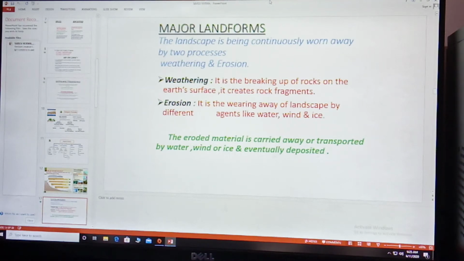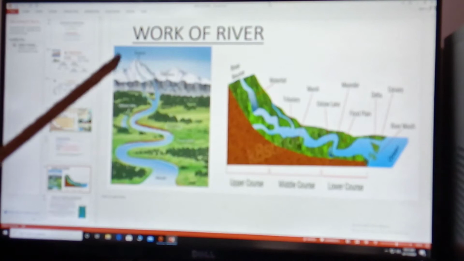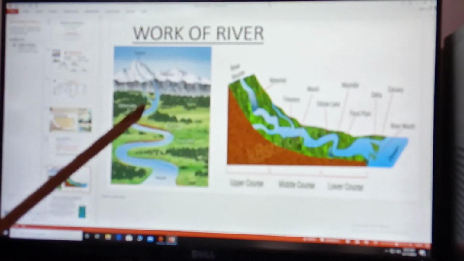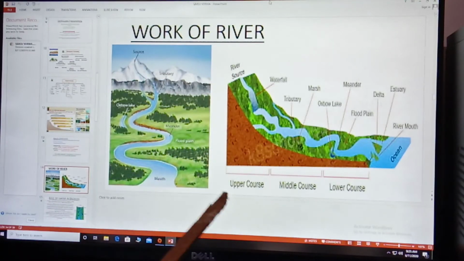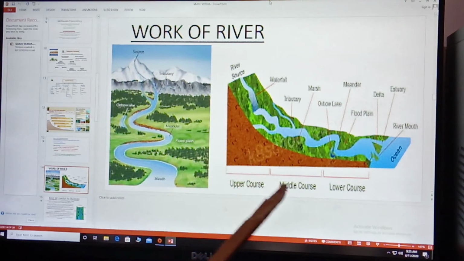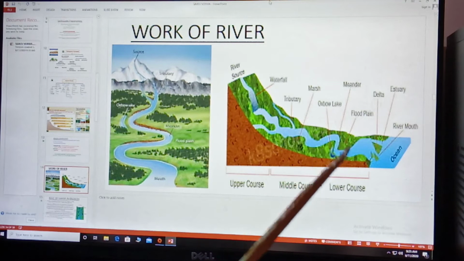First of all, we will talk about river. Now see here, river originates from the snow-covered mountains. A river has three courses: upper course, middle course, lower course. In the upper course, erosion activity is more, whereas in the middle course erosion as well as deposition activities go parallel, whereas in the lower course depositional activity increases.